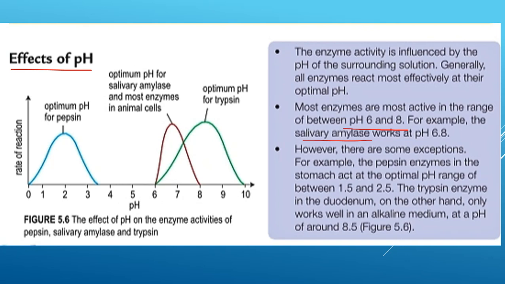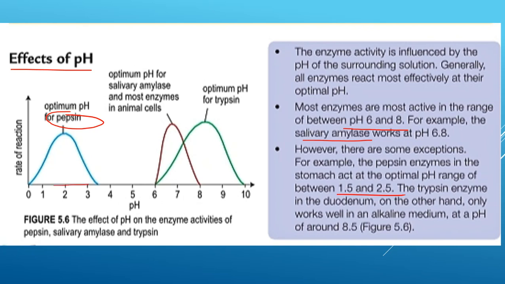So, however, there are some exceptions. For example, pepsin. Enzyme pepsin ini di perut, dia act at optimal pH between 1.5 and 2.5 here.